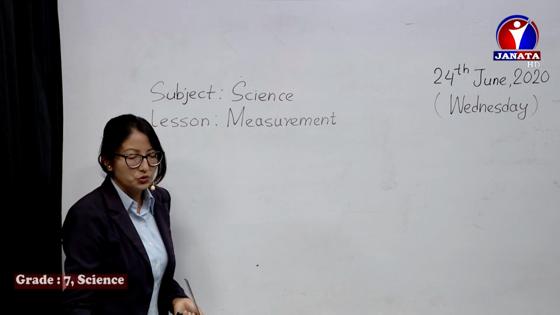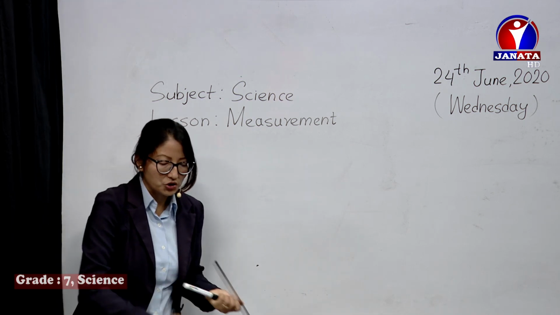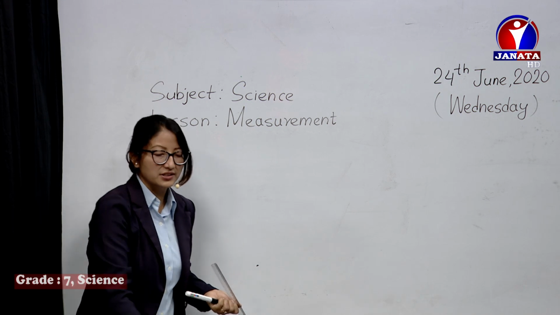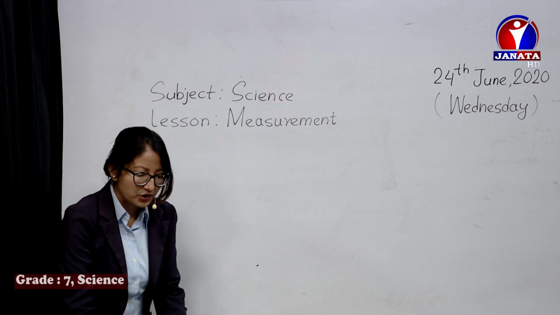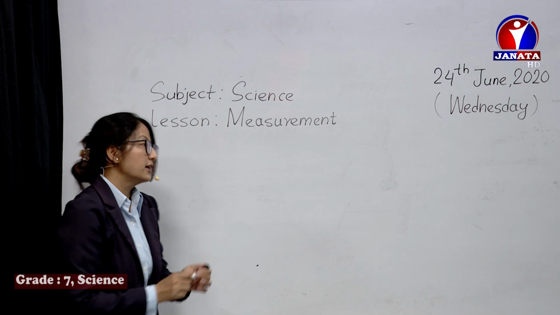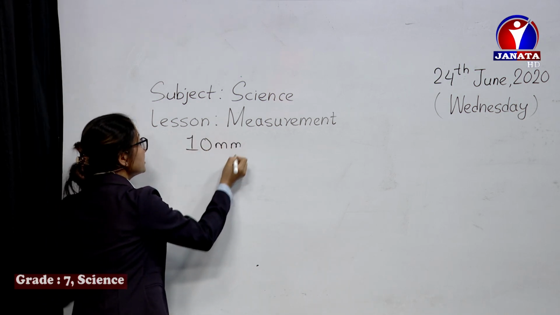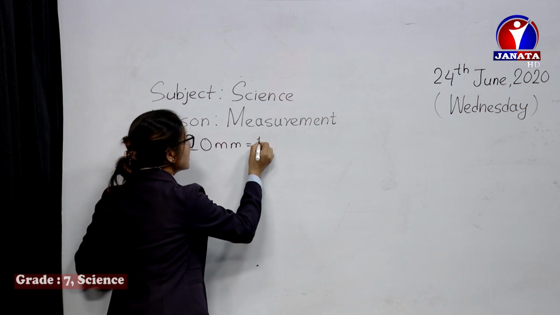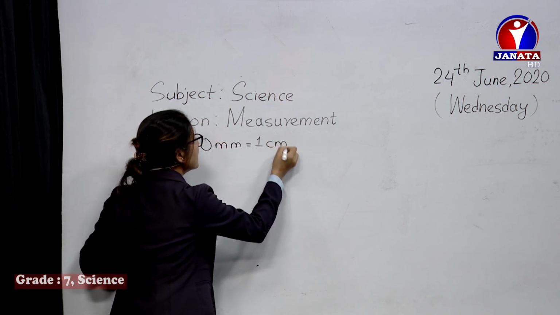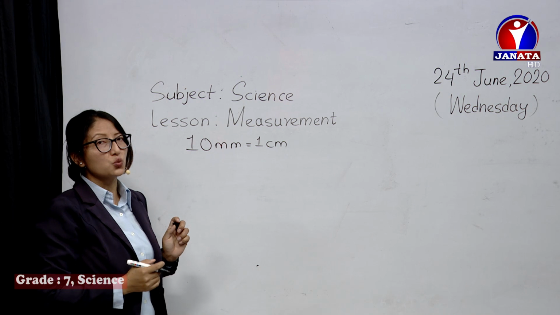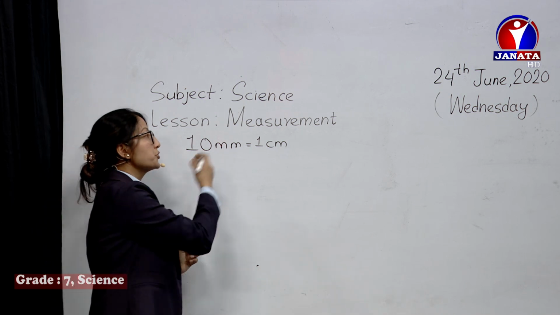Once again, I'm going to write it, and right now we are going to learn a few conversions as well. So here we go, the standard ones. I've already said 10 millimeters equals 1 centimeter. The commonly used ones we are going to convert from one to another.